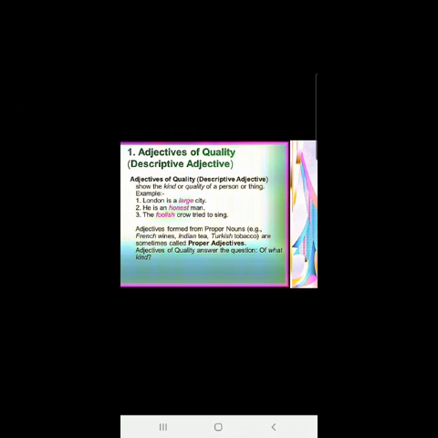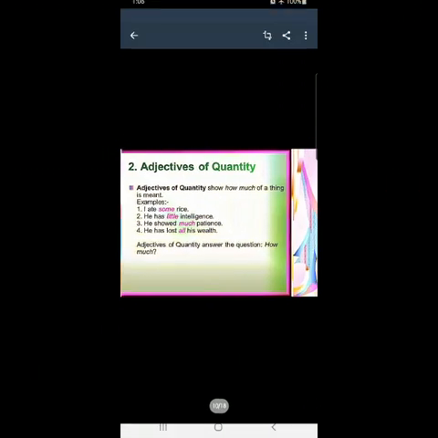Okay? So the adjectives which tell us about the kind or quality of a noun, that is adjectives of quality, children. Okay? Adjectives of quality answer the question what kind or what kind of. Okay? Kind, quality. Is that okay?